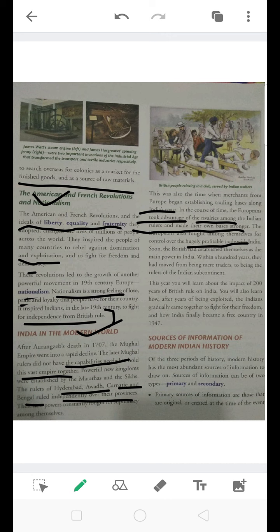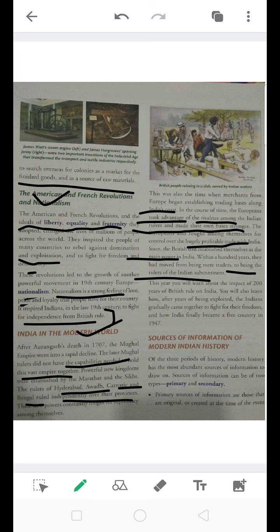Soon the British had established themselves as the main power in India. The British established themselves as the main power because the Europeans had come over here and were also taking part in it. Within 100 years, they had moved from being mere traders to being the rulers. Slowly, first they were only doing trade, coming and going, but later on they turned themselves into the rulers of the Indian subcontinent. They acquired everything from the people, took away all their treasures and started ruling in India.